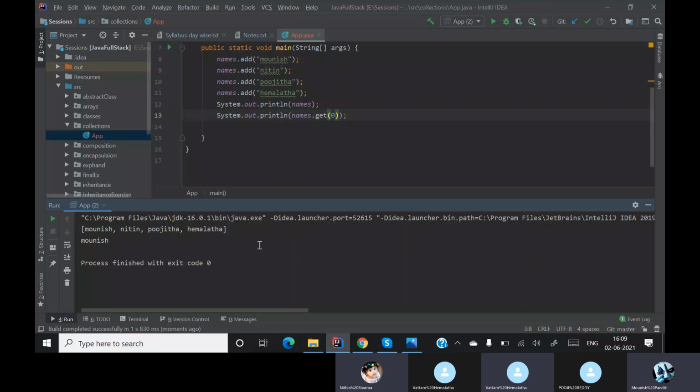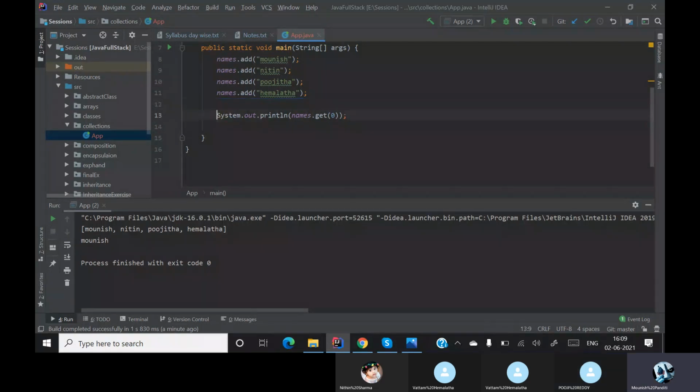Got it? How we are getting this single element? Yes, right, Monish. Now I want to get all the elements at a time. I can't write it like this: get 0, get 1, get 2, and I don't want it in a list, I want it in a separate way. How do I get it? Using a loop. Yeah, we can use a loop and we can get all the elements.